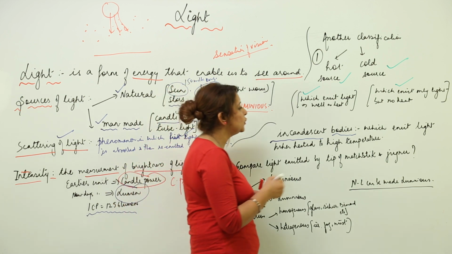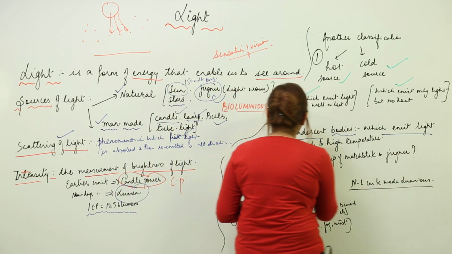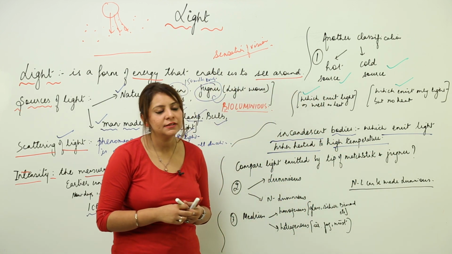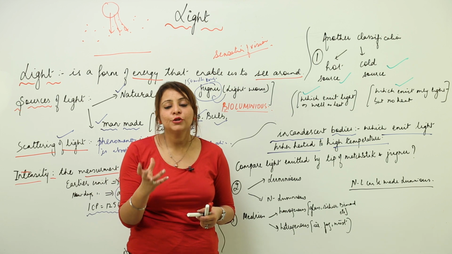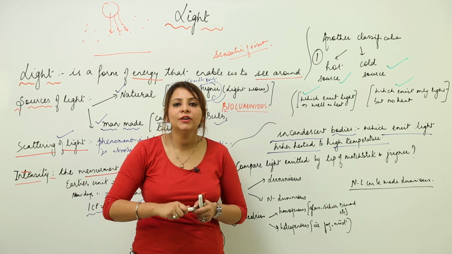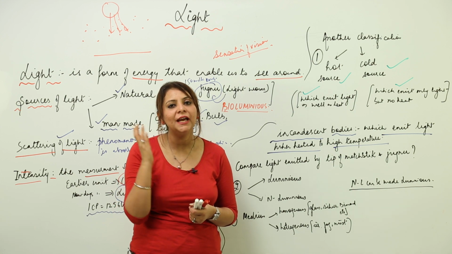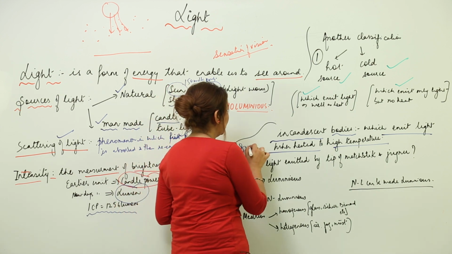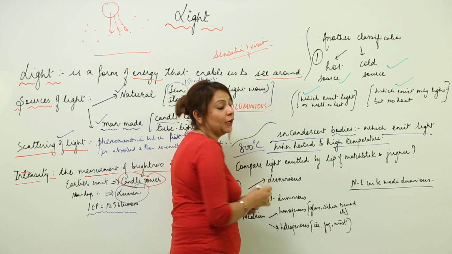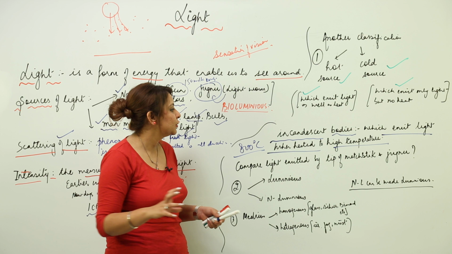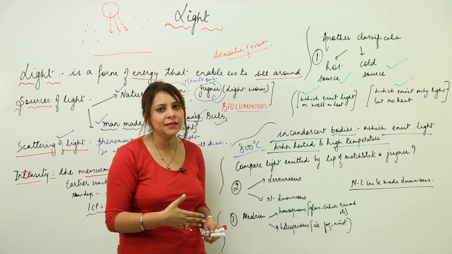So those bodies which emit light when heated to a high temperature are incandescent bodies. Like an iron bar: if you heat it, it will start emitting red light, and at approximately 800 degrees Celsius it becomes red hot and emits intense red light. That is what we call incandescent bodies.